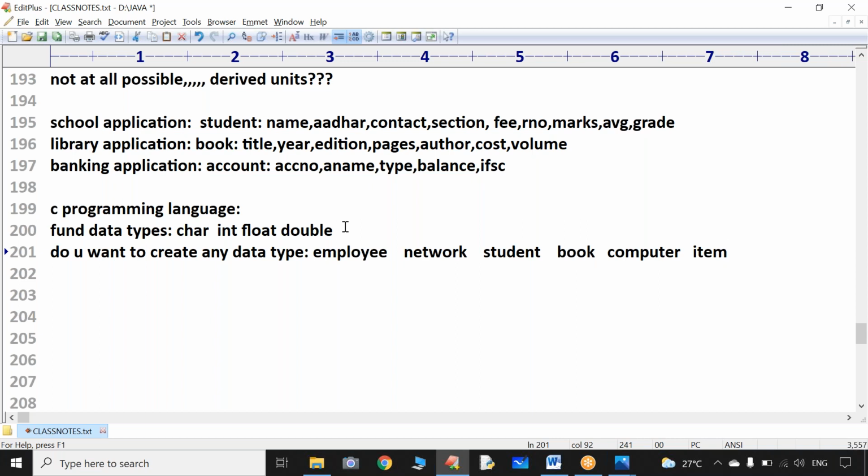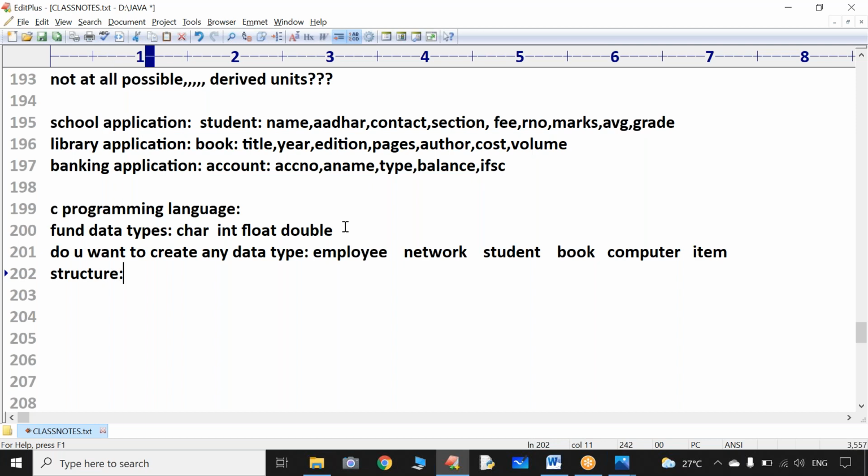No problem. We are giving some facility to you. Happily you can create any data type that you want as per your requirement, your business application requirement. Now I have a question. Sir, at the time of learning C programming language, my faculty didn't cover this topic. How is it possible to create student data type, employee data type, book data type, computer data type? So have you heard about this term called structure concept? Anyone tell me? Have you heard about this term called structure?